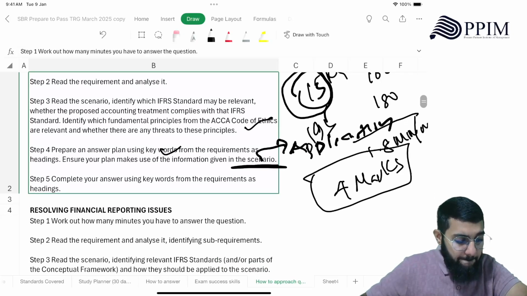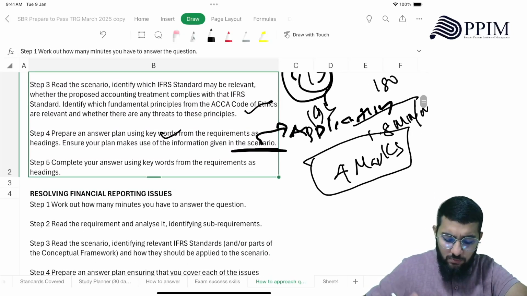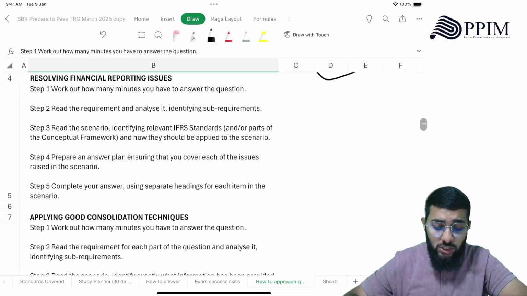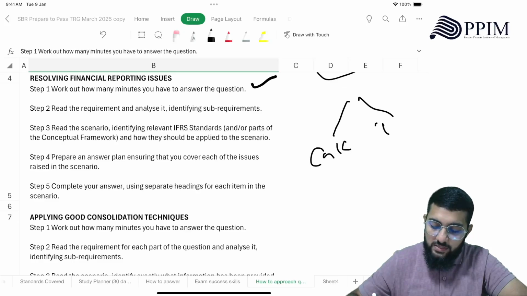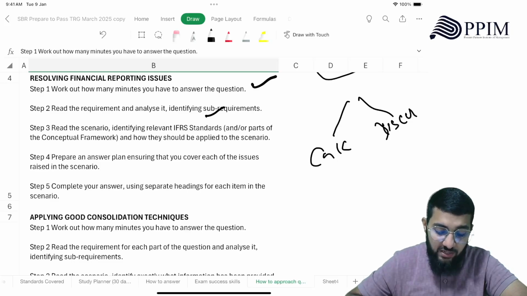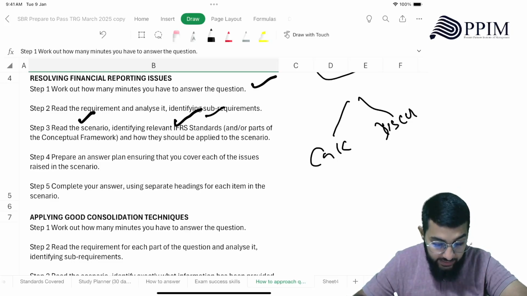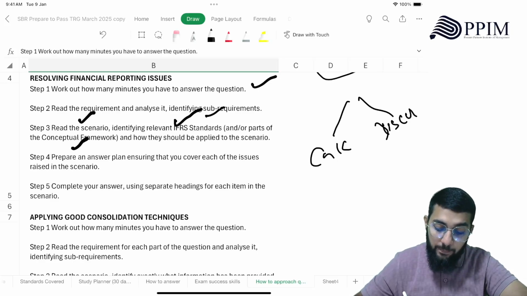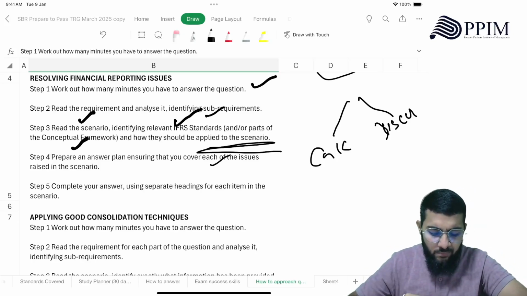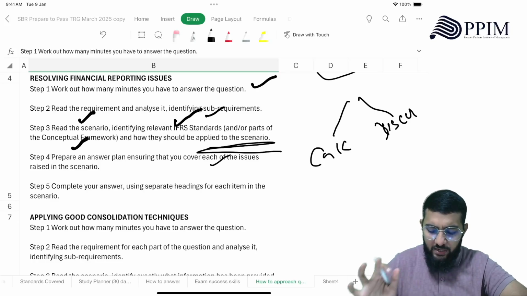All right, and finally, you complete your answer using keywords from requirements as headings, right? That's what we already saw there. Then there could be financial reporting issues that you have to resolve. How do you do that? First, you work out the number of minutes, then you split it: if there is calculation, if there is discursive, you split that accordingly. Then you have to identify sub-requirements. Then you read the scenario, identify relevant IFRS standards and or parts of the conceptual framework and how they should be applied to the scenario. And you plan an answer and you ensure that you cover each of the issues raised in the scenario. Okay? Then complete your answer using separate headings for each item.